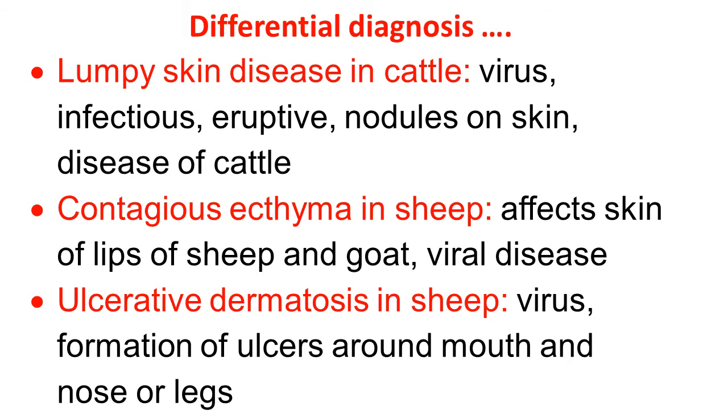Another disease, ulcerative dermatosis in sheep, is also a viral disease of sheep. Here there is formation of ulcers around the mouth and nose or legs. It may be confused with strawberry foot rot.